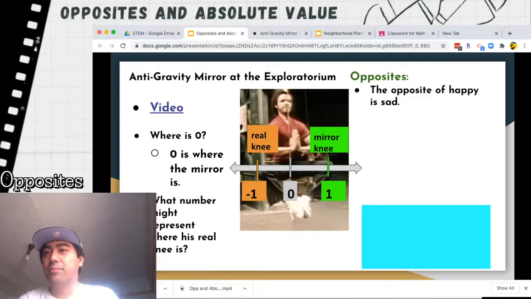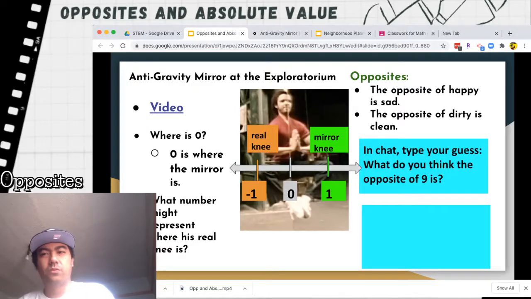Okay, so the reason why you all watched that video was this idea of opposites. For example, the opposite of happy is sad. The opposite of dirty is clean. So, what is the opposite of 9? Well, 9 is positive, so we're talking about positive 9. So the opposite of positive 9 is -9. Okay?